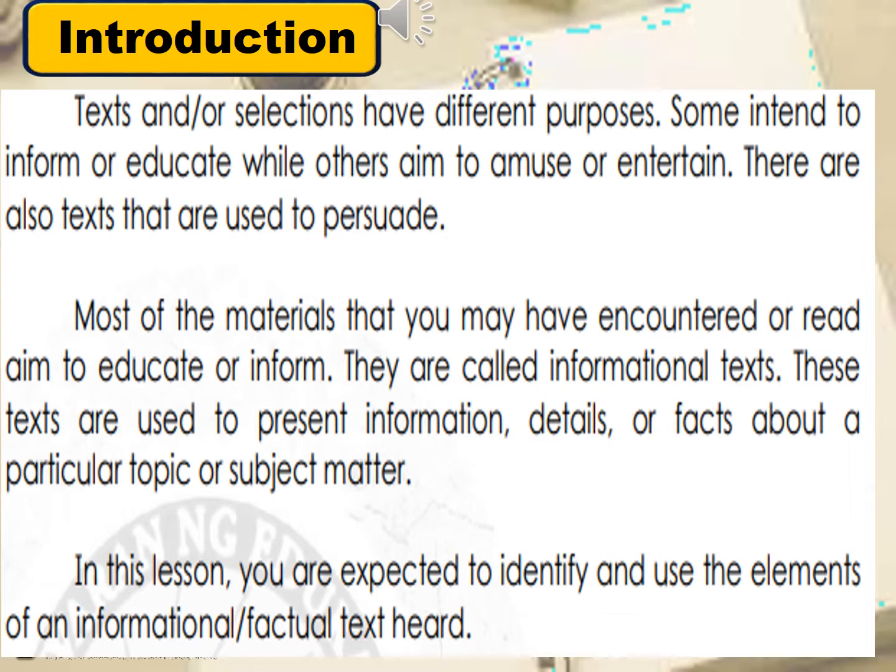Texts or selections have different purposes. Some intend to inform or educate, while others aim to amuse or entertain. There are also texts that are used to persuade. Most of the materials that you may have encountered or read aim to educate or inform. They are called informational text. These texts are used to present information, details, or facts about a particular topic or subject. In this lesson, you are expected to identify and use the elements of an informational or factual text heard.